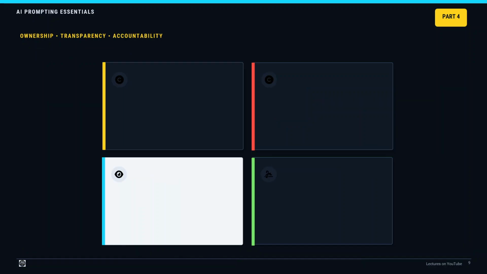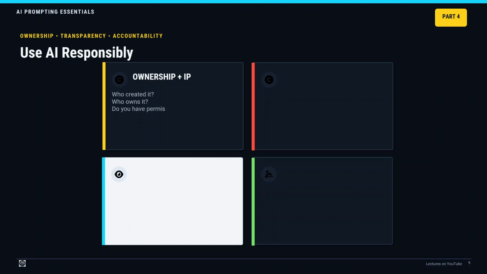Ownership and intellectual property. Not everything that can technically be uploaded should be uploaded. Before using existing material, ask, who created it? Who owns it? Do I have permission to use it? Are there copyright or licensing restrictions? Does my organization allow this use? AI-generated material also requires review before publication. Do not assume that generated content is automatically free from copyright, ownership, or originality concerns. AI should support original work, not replace ethical authorship.